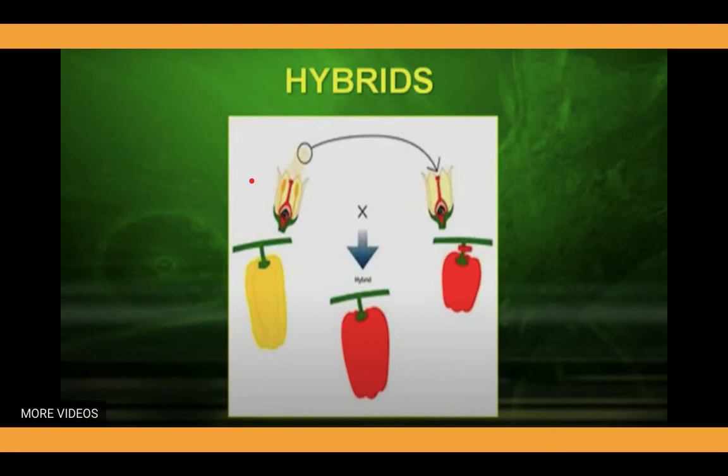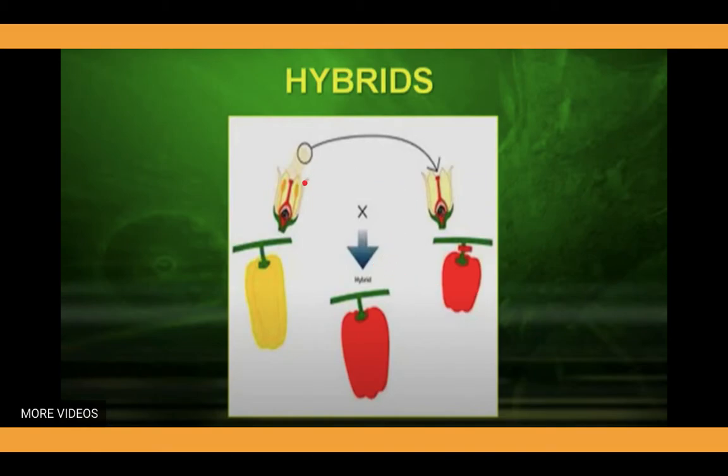Another important term that you have to learn for understanding genetics is hybrid. Here you can understand with the help of this figure, the crossing of two characters is going on. One is a long yellow fruit, which is crossed with another plant of the same species with the trait of small red fruit.